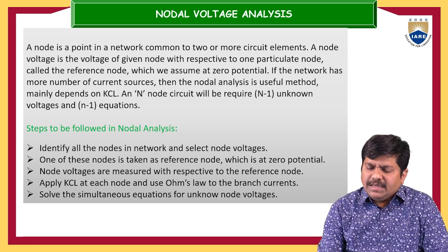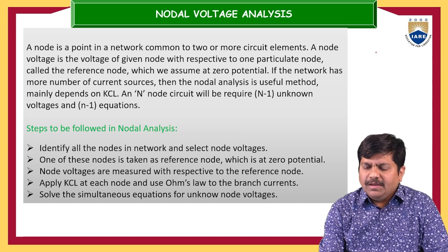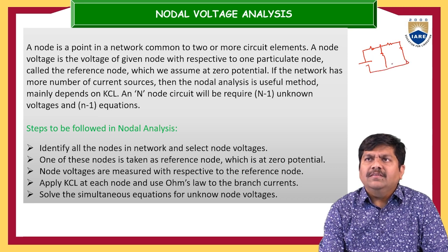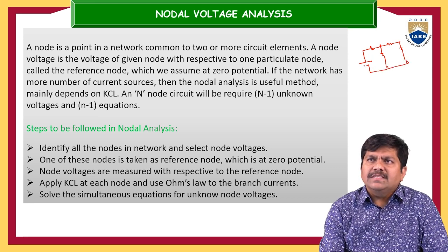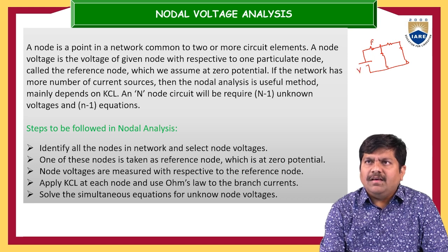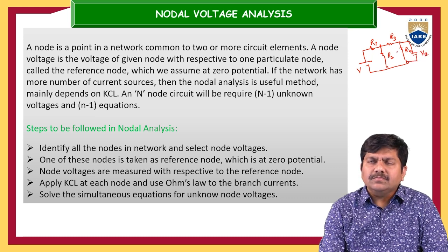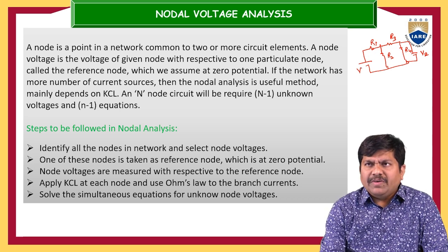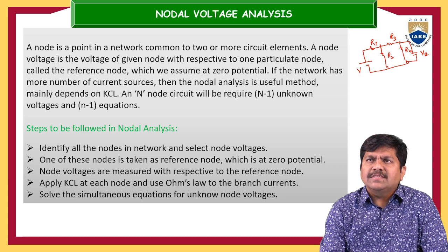Suppose we take a simple electrical network with one voltage source V1 and a resistor R1, then resistors R2, R3 and R4, and one more voltage source V2. The voltage source and resistor are two different types of elements: one is the active element, the other is the passive element.